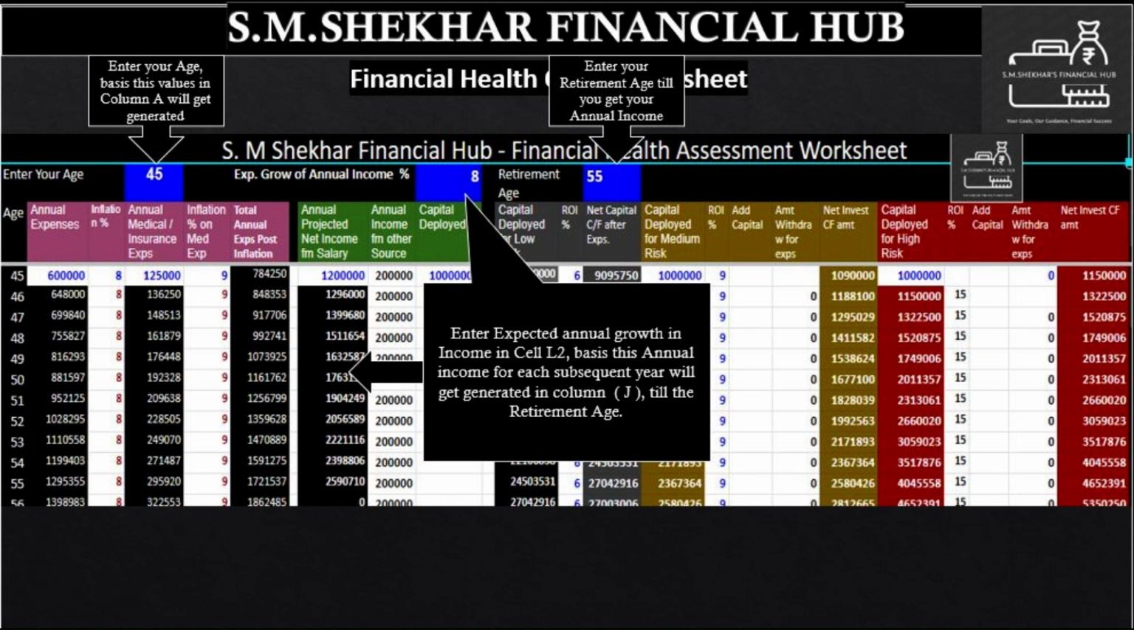Kindly note, enter income after deducting income tax. 5. What is the likely age when you will be retired? Put that age number in cell R2. Based on this number, this worksheet will generate your forecasted annual income from current age till age of retirement.